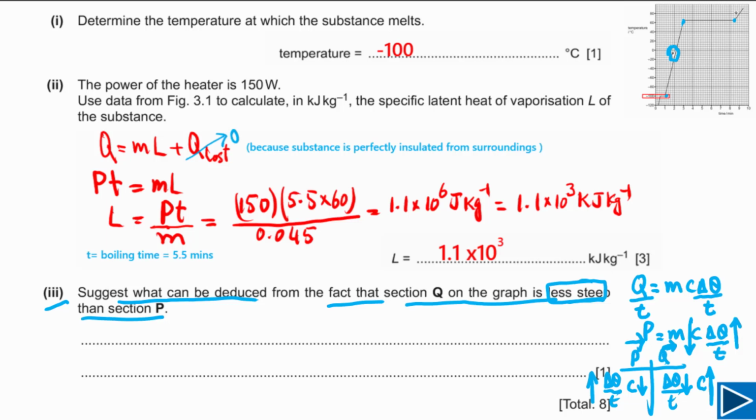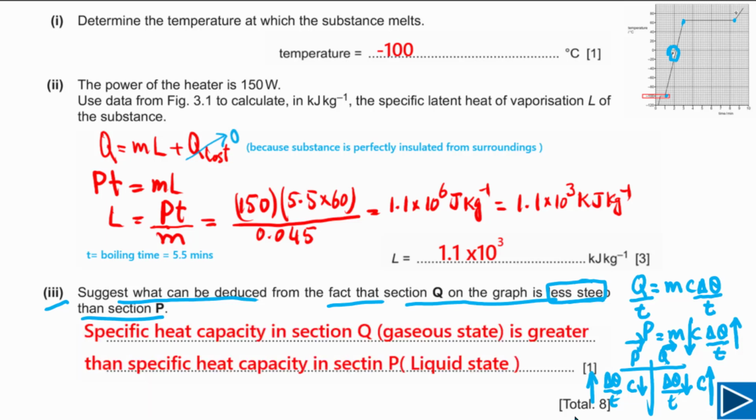Now let me show you how you can write down your answer. This is how you can write down your answer if you have written this one, or simply you can say the specific heat capacity of the gas is greater than the specific heat capacity of the liquid. You will get 1 mark.